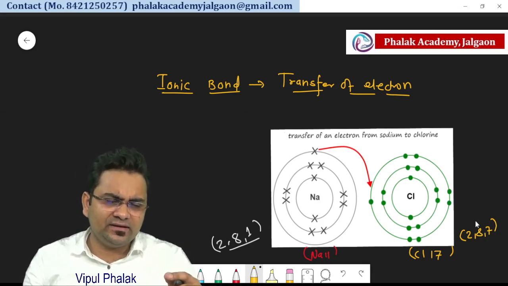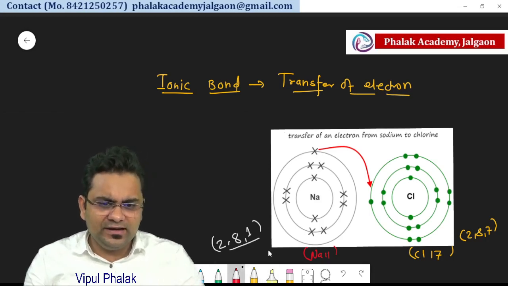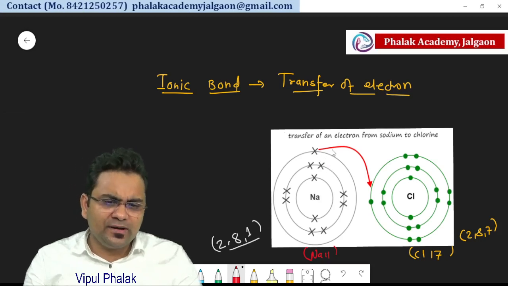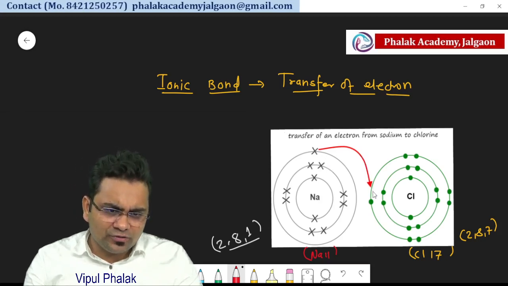Instead of that, there is a simple method: to donate the electron. So in the last orbit there will be 8 electrons. Hence sodium donates 1 electron to the chlorine.